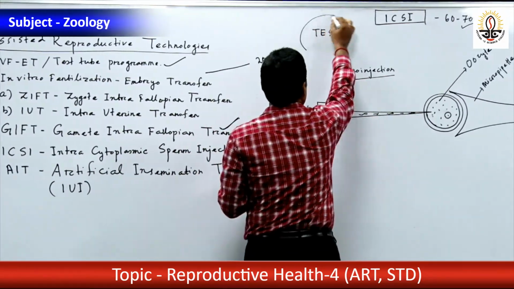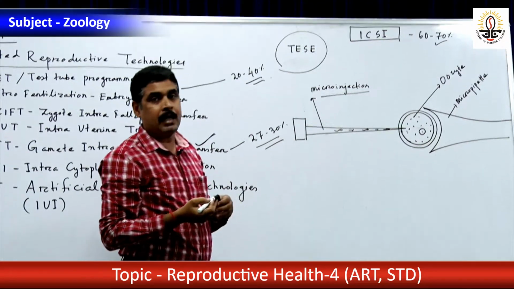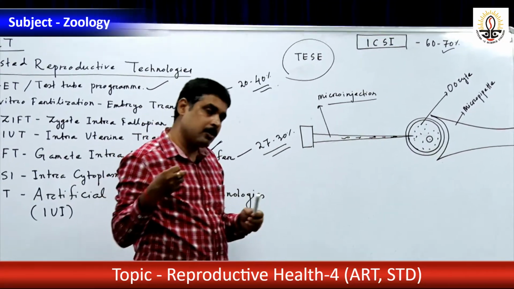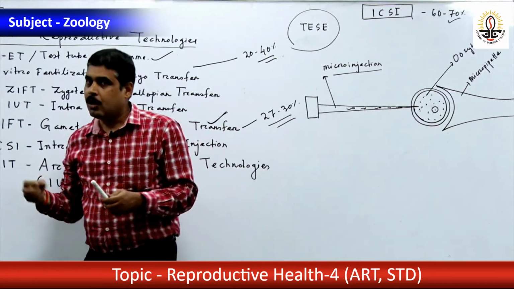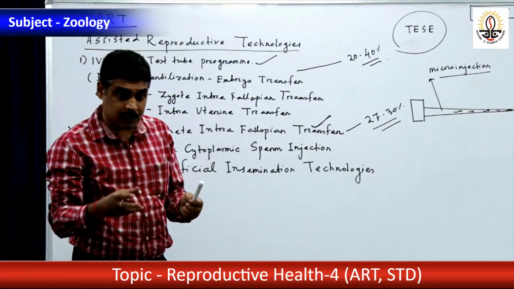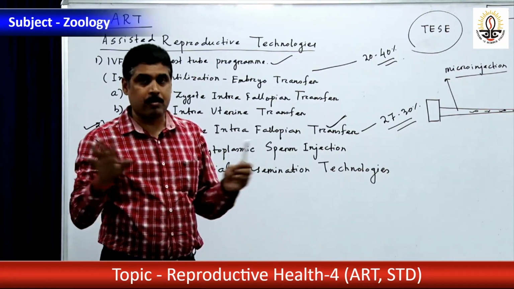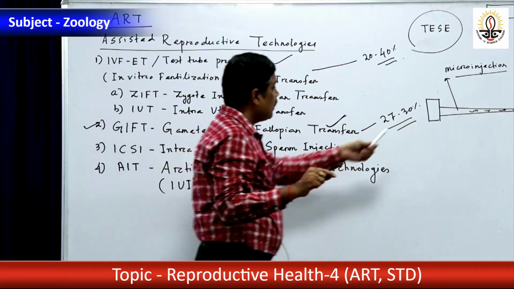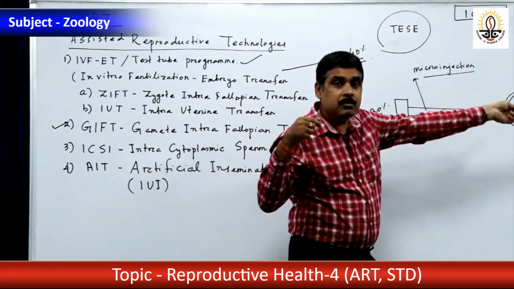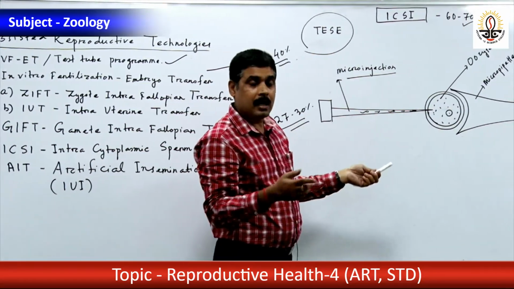From these methods, the sperm is collected. From that, semen or sperm is collected, and from that a single spermatozoon forcibly enters into the oocyte and then